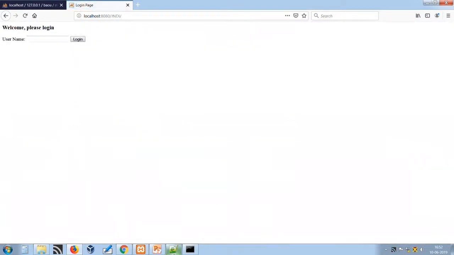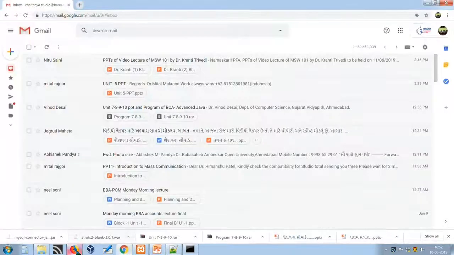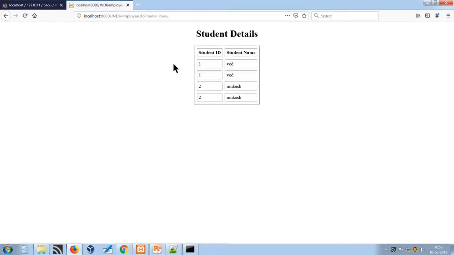As I already told you, index is a simple file that asks for the username, so we will pass a username. Any name you can pass, because we are not comparing it, so you can pass Babasaheb Ambedkar Open University. Now click on login. It will establish the connection with the database using the JNDI data source, fetch the records, and display them on the screen. So this is all about a JNDI execution.